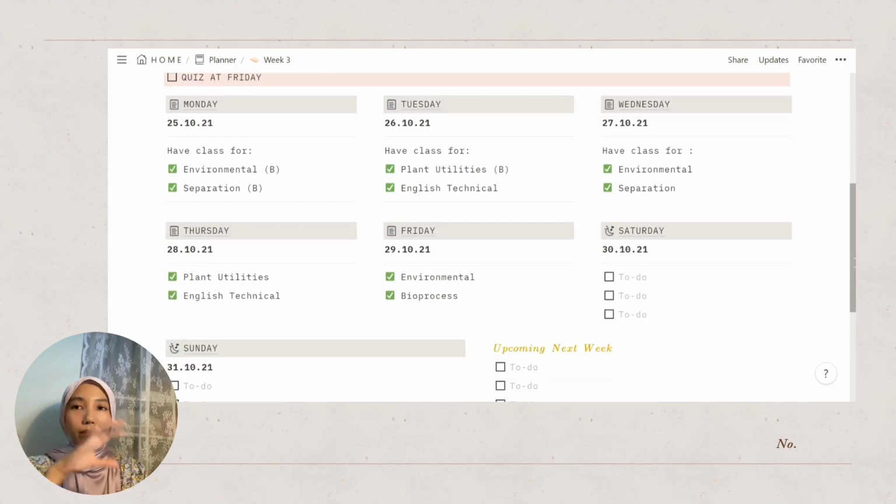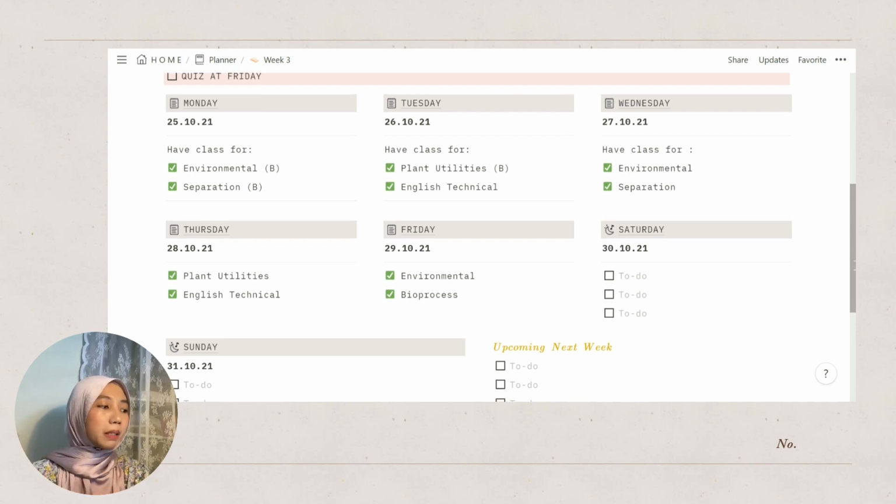So basically this is the overview of my week, and the reason why I put a section for have class is because sometimes there are lecturers who cancel their class, or there are some lecturers who decided that maybe this week group 1, 3 and 5 will have lab session, and maybe next week another group will have lab session. So I would just remind myself in here. In case this week I will not be having any lab session, I will just change the emoji to a red cross.